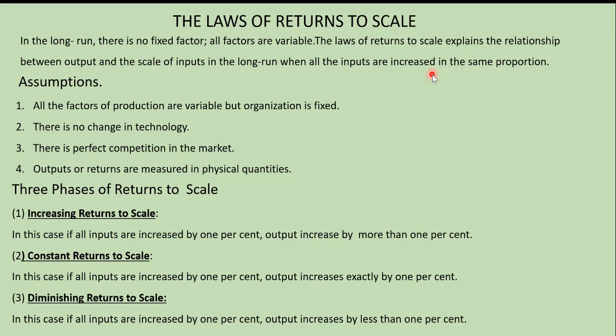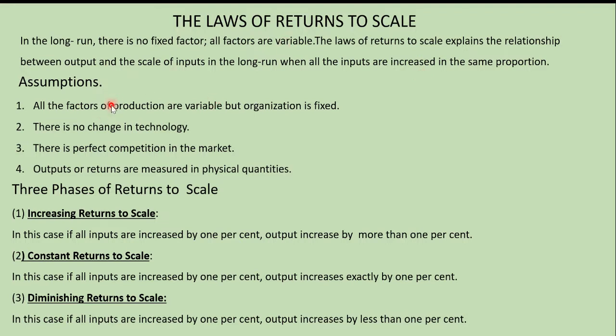If the labor is increased by 2 units, capital must also be increased by 2 units. That's the meaning for this. The inputs are increased in the same proportion. Whatever variable factor may be, the variable factors must be increased in the same proportion.